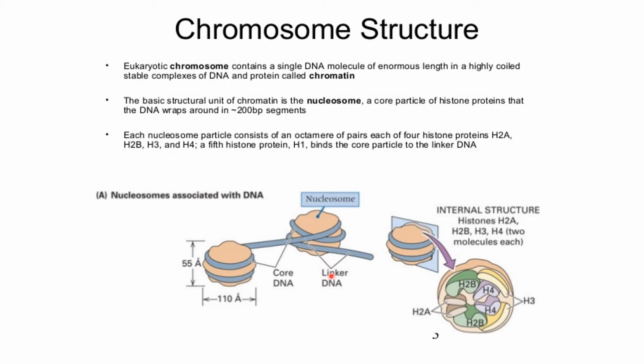So here different histone proteins are shown. The internal structure of these histone proteins is in the dimeric form, while the H1 histone is a linker of two nucleosomes.